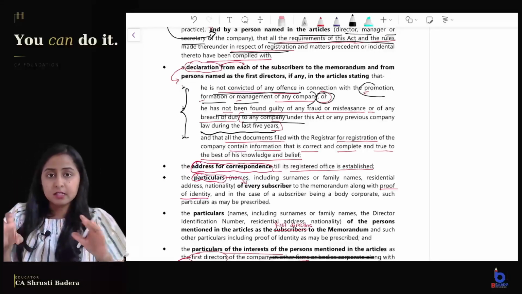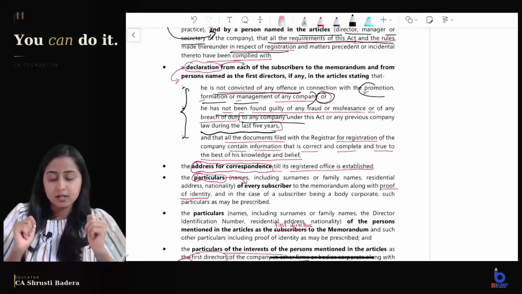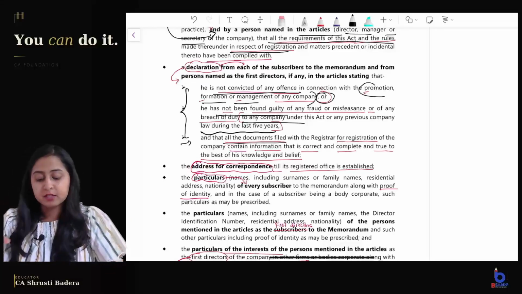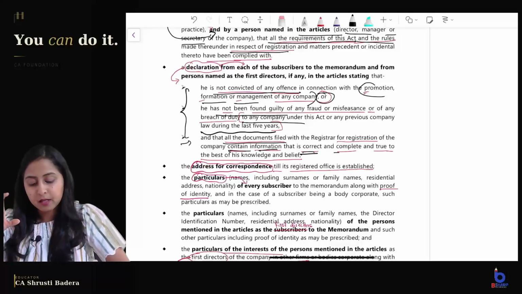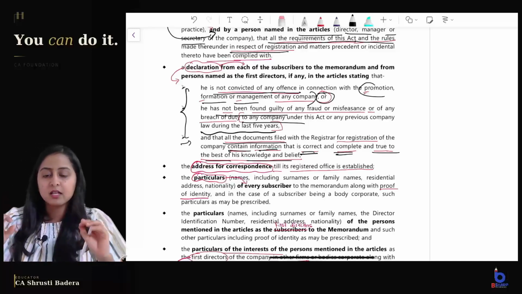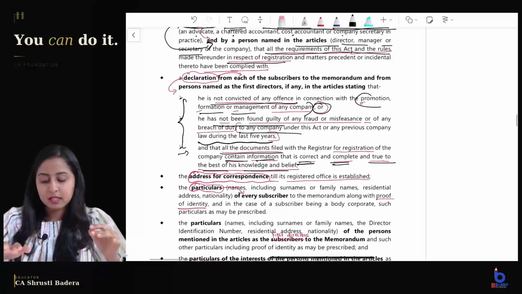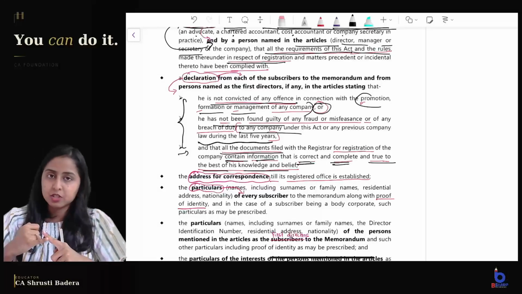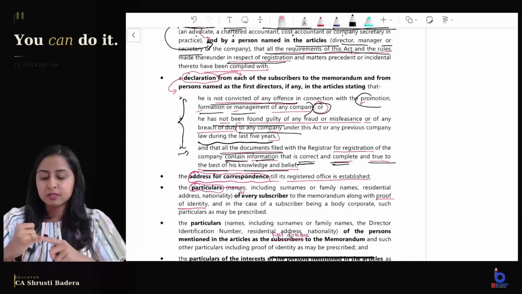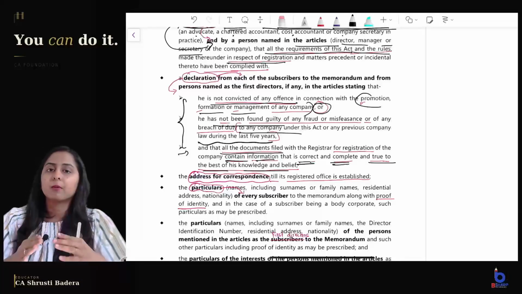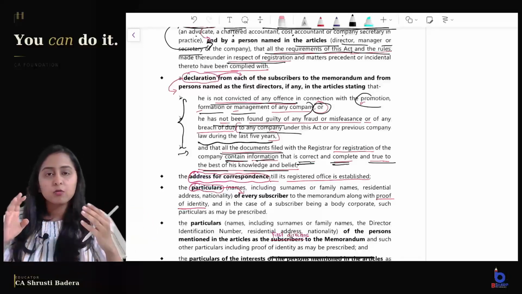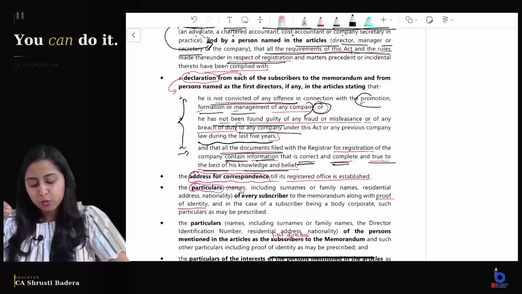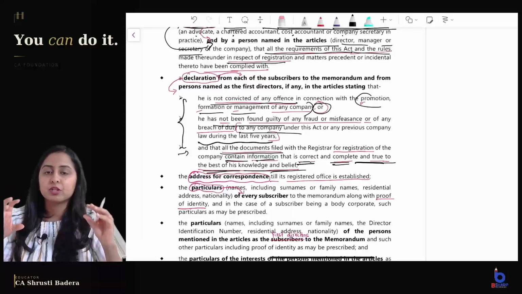If any of these things has happened, then you cannot give this declaration, right? And the last thing, that all the documents which we are filing for registration with the registrar contain information that is correct, complete and true to the best of knowledge and belief. Okay, so this declaration: not convicted of any offense in connection with promotion, formation or management of any company, or found guilty of any fraud, misfeasance or breach of duty in relation to any company incorporated under this act or under previous law during the last 5 years. And along with that, all the documents which are filed are true, complete and correct to the best of our knowledge and belief.